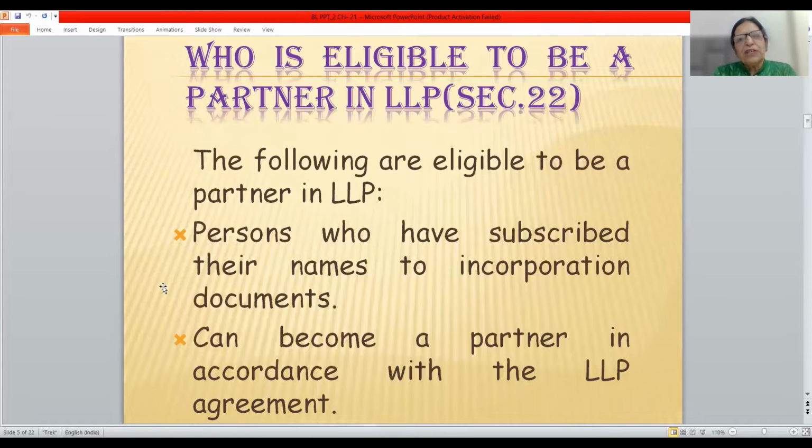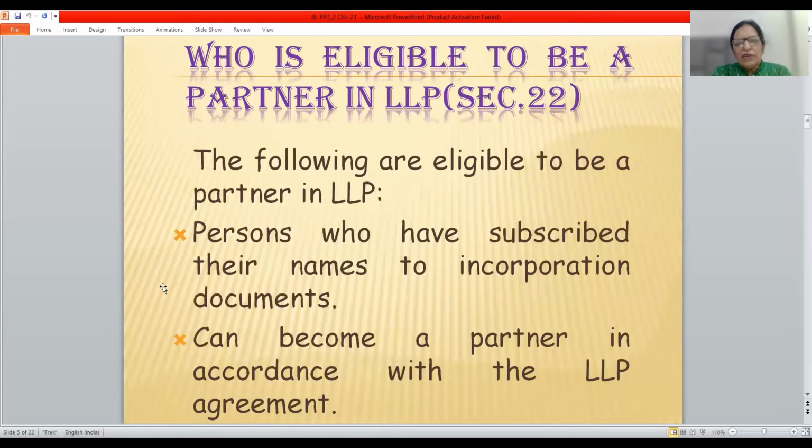Now, who is eligible to be partner in LLP? The following are eligible to be partner in LLP. How can a person become a partner of LLP? A person can become a partner of LLP in two ways. By subscribing their name to the incorporation documents. And then second is, he can become a partner in accordance with the LLP agreement or LLP deed.